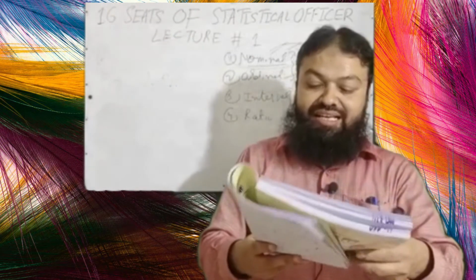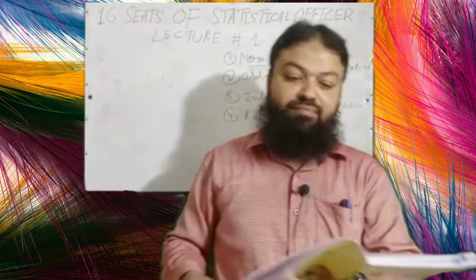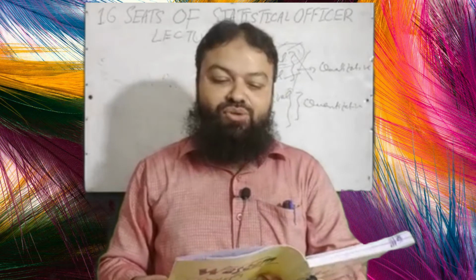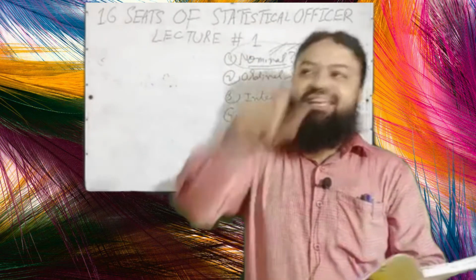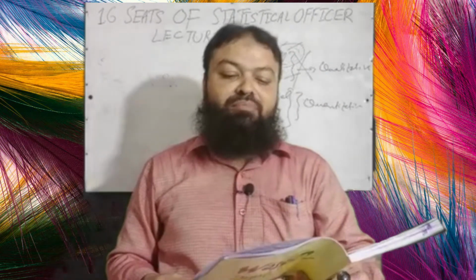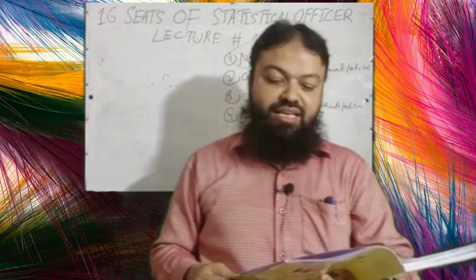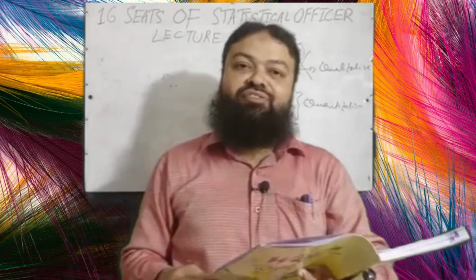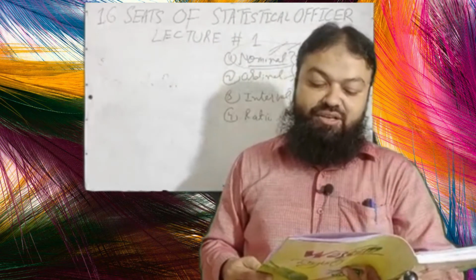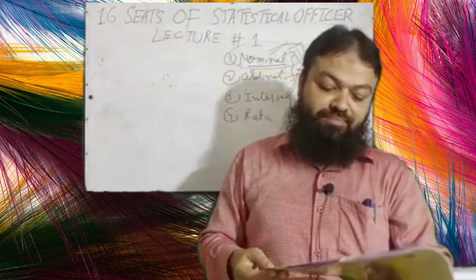45. Classification is the process of arranging data according to some common characteristics in A, columns, B, rows, C, columns and rows. We have columns and rows also. C is the correct option. Question number 46. Classification is the process of arranging data in A, different columns, B, different rows, C, different columns and rows, D, grouping of related facts in different classes. That is the correct option.